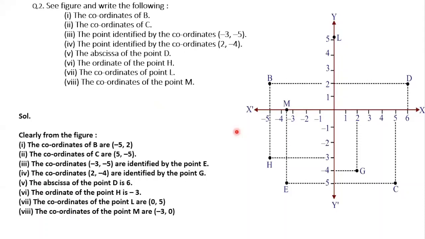Now, I'll give you one homework, children. The next exercise, 3.3. I'm just asking the quadrants now. In which quadrant or on which axis does each of the points lie?